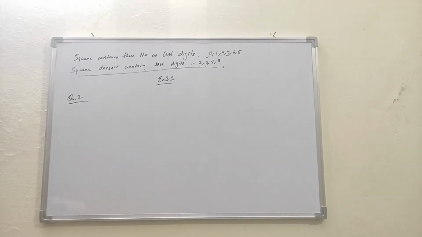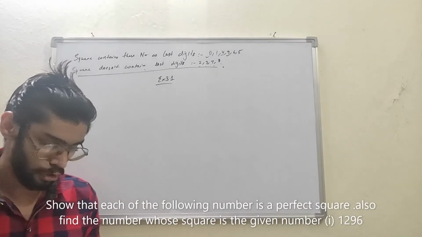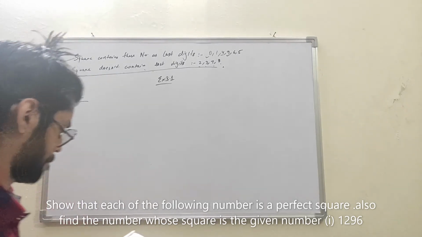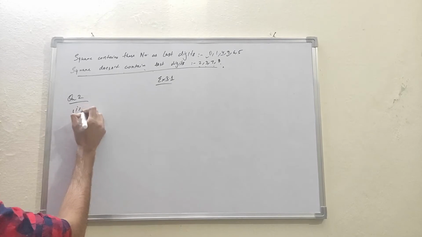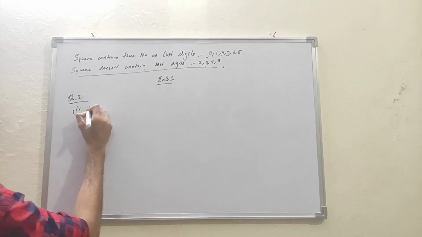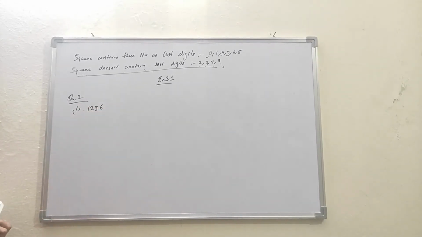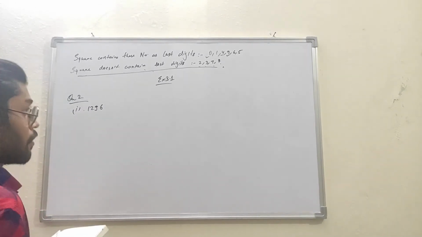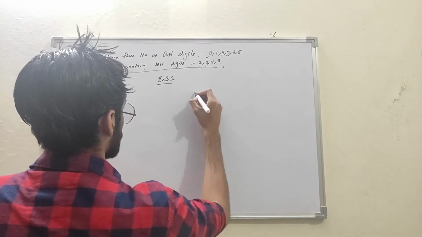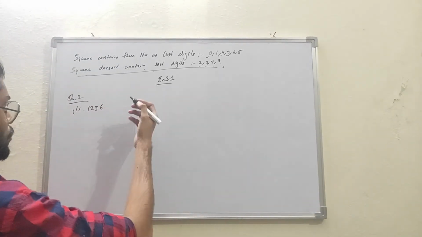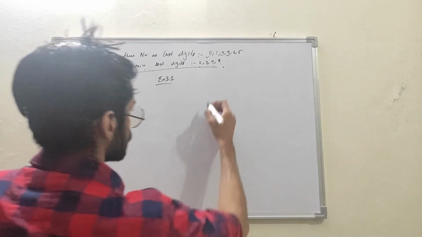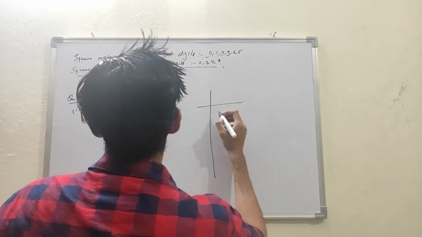Question number 2 says: show that each of the following numbers is a perfect square. Also find the number whose square is the given number. So we have to prove that 1296 and the others in this part are perfect squares, and we have to find the square root of each number. To find the square root, we will find the prime factors again.